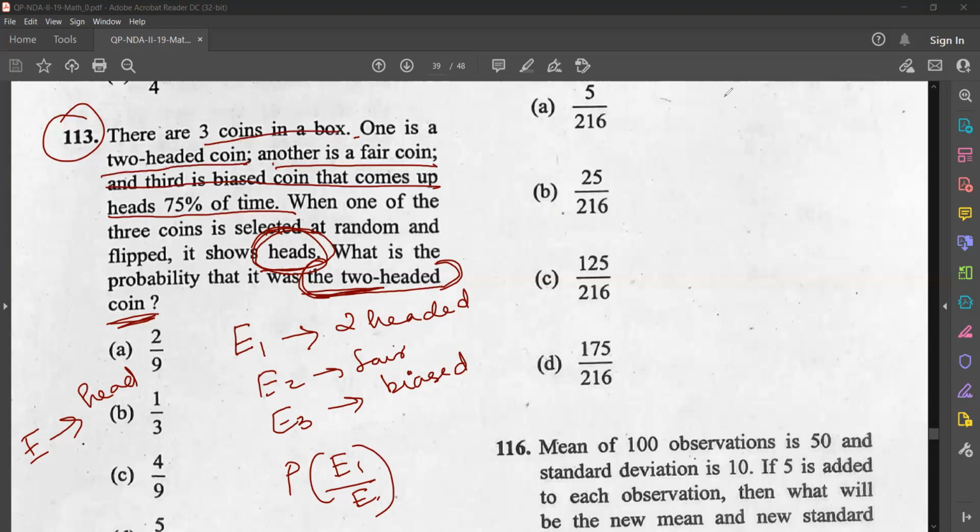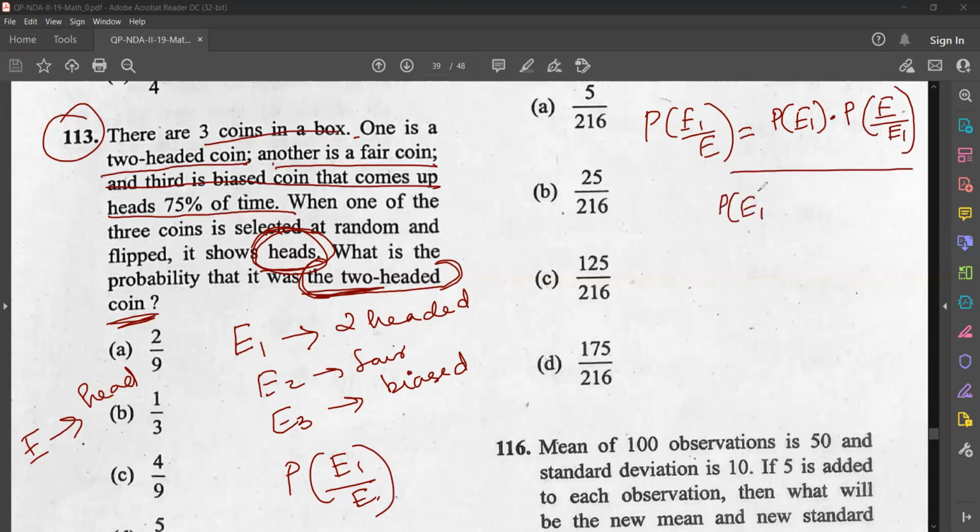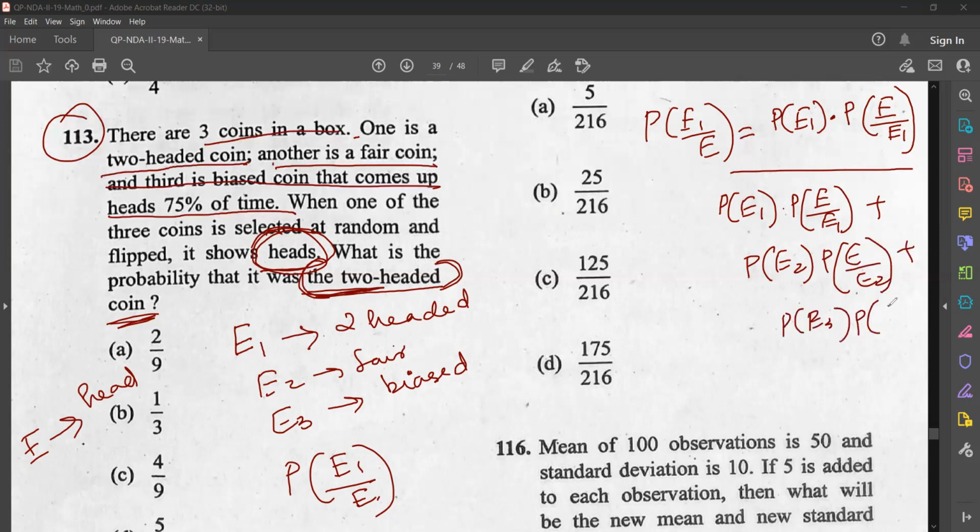Okay, so try. What is the formula for P of E1 given E? That is P of E1 into P of E given E1, divided by P of E1 into P of E given E1 plus P of E2 into P of E given E2 plus P of E3 into P of E given E3.